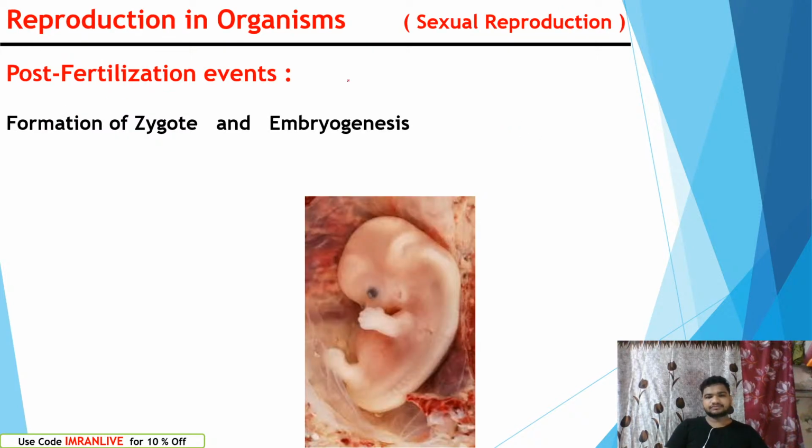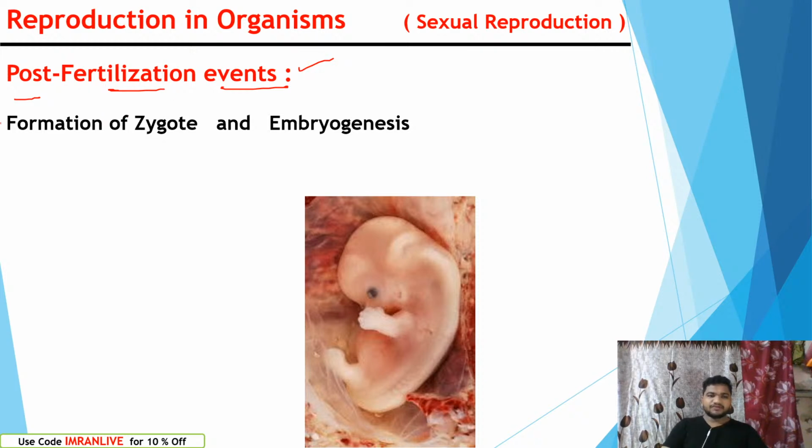Let's understand post-fertilization events. That means we have studied pre-fertilization events. In pre-fertilization events, we have understood about oogenesis, spermatogenesis, production of ova, production of sperms, and we have understood about fertilization also. What is fertilization? Fusion of male and female gametes, types of fertilization, internal fertilization and external fertilization. We have studied examples also. Now we will study, once fertilization occurs, what kind of activities are done in the organism.